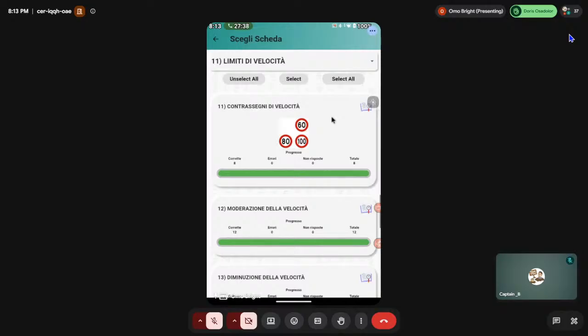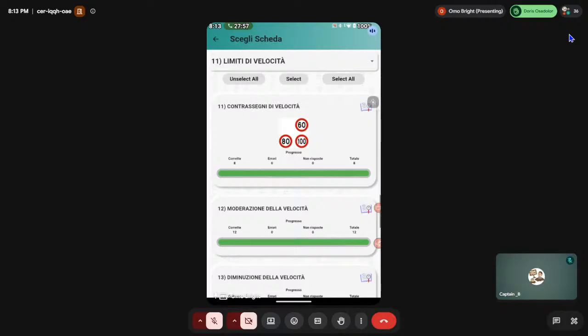1, 2, 3. All right. They are not placing these three pictures on the back of a vehicle at once. No, either they place two. Maybe they'll place 60 and 100, or 80 and 100, or 60 and 80. You understand? They place two of these three. They don't place the three at once.